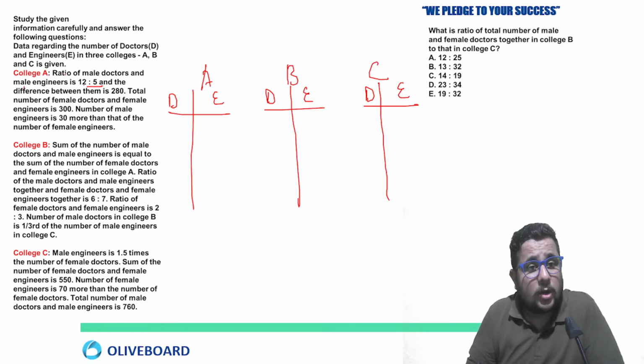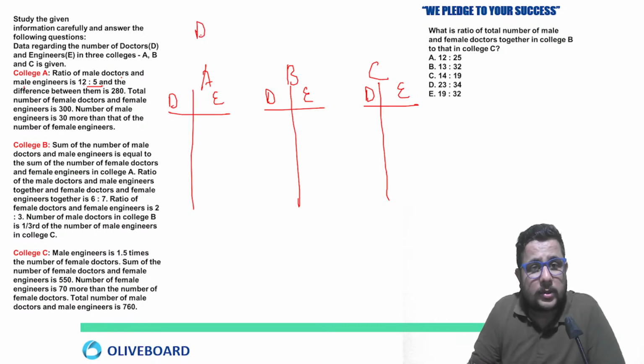Now see, the college A, the ratio of male doctors is 12:5. Okay, doctors to engineers.